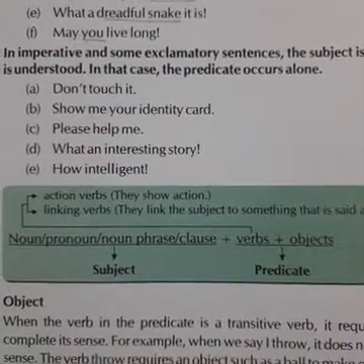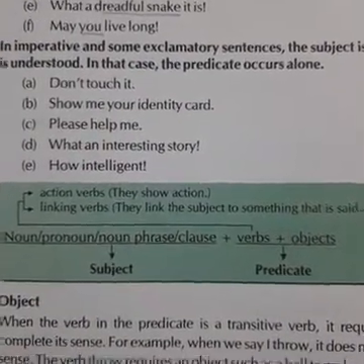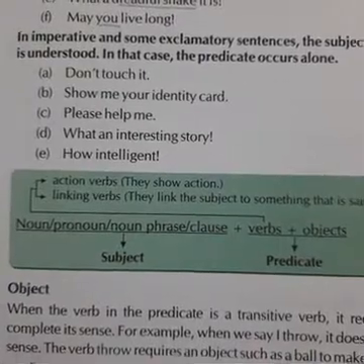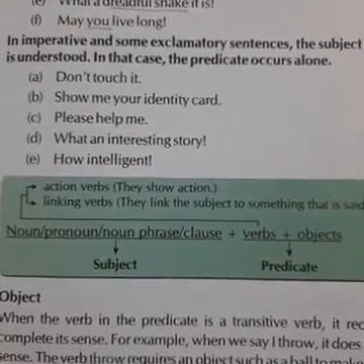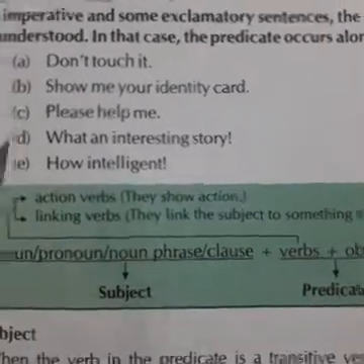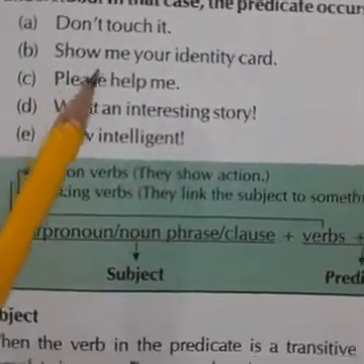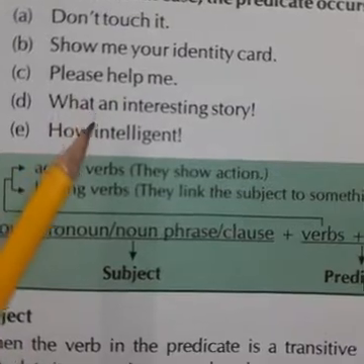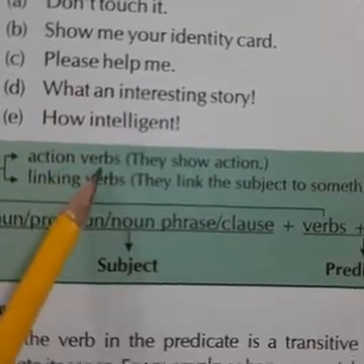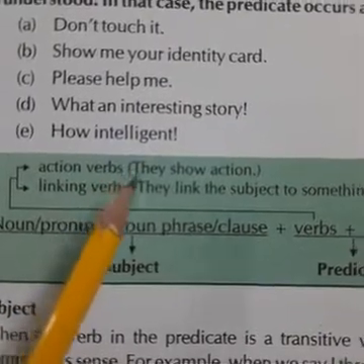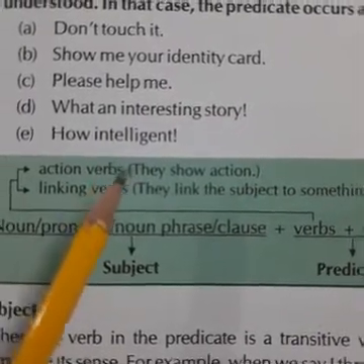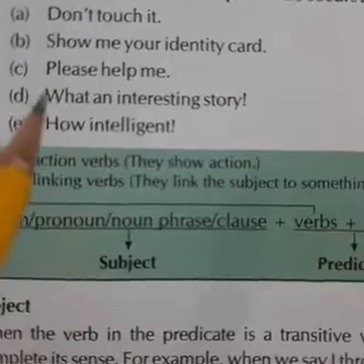It is understood, and in that case the predicate occurs alone. In imperative sentences and some exclamatory sentences the predicate occurs alone, meaning the predicate is alone. For example, don't touch it, show me your identity card, please help me, what an interesting story, how intelligent. So you can see here that subjects are not included in these sentences, only predicates are given.